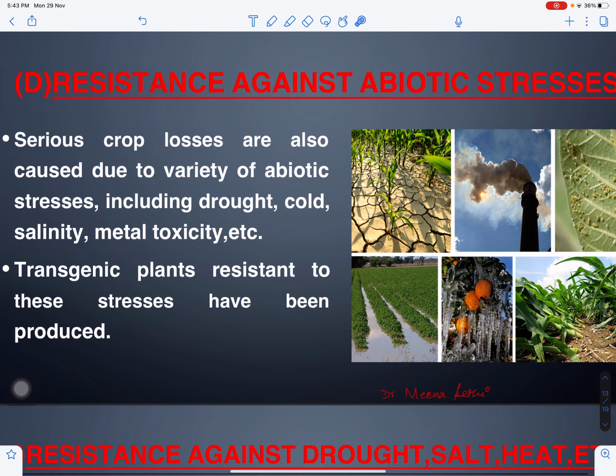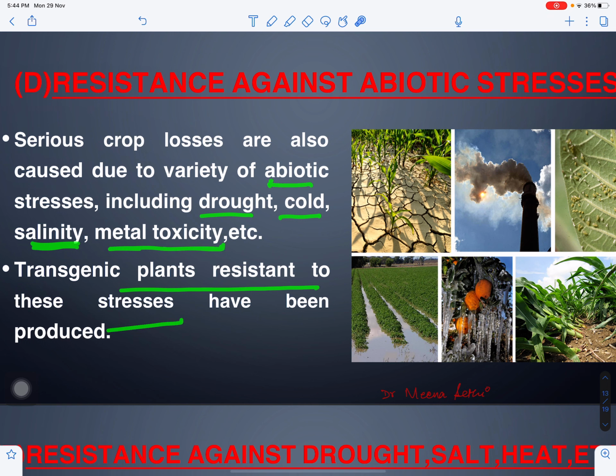Now next is how we can create resistance against abiotic stresses. Biotic is living, abiotic is the environmental stresses like drought, cold. If the soil has saline conditions, salinity, then metal toxicity, meaning it may have heavy metals in the soil. So we are creating plants which may be resistant to these abiotic stresses or environmental stresses, like drought, smoke. So these are different kinds of abiotic stresses.